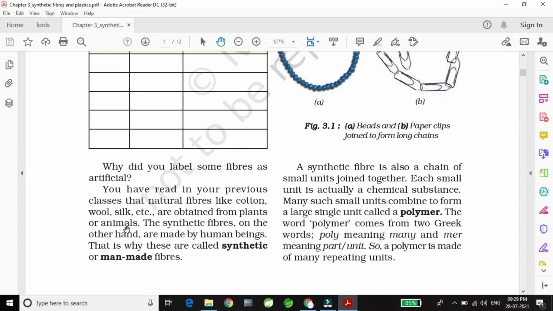The synthetic fibers, on the other hand, are made by human beings. That is why these are called synthetic or man-made fibers. So natural fibers we get from plants or animals, and synthetic fibers we don't get from plants or animals, that is, they are made by human beings. So that's why synthetic fiber is also called man-made fiber.